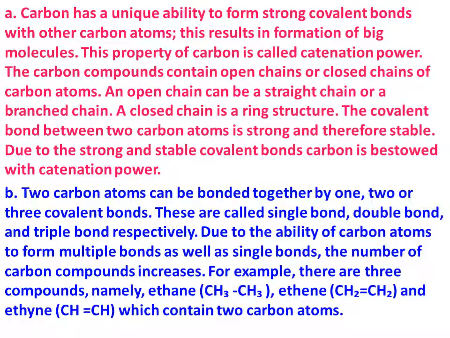Due to the ability of the carbon atom to form multiple bonds as well as single bonds, the number of carbon compounds increases. For example, there are 3 compounds, namely ethane C2H6, ethene C2H4 and ethyne C2H2, which contain 2 carbon atoms.